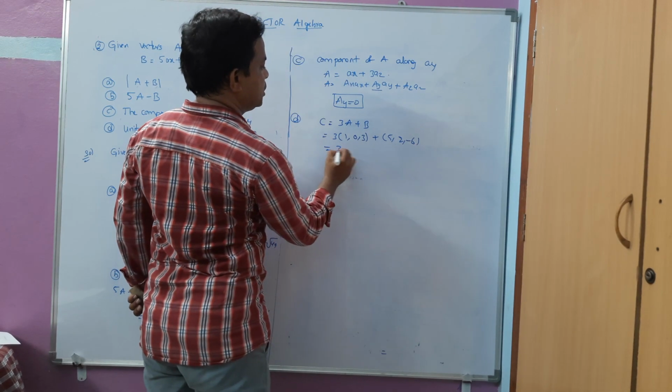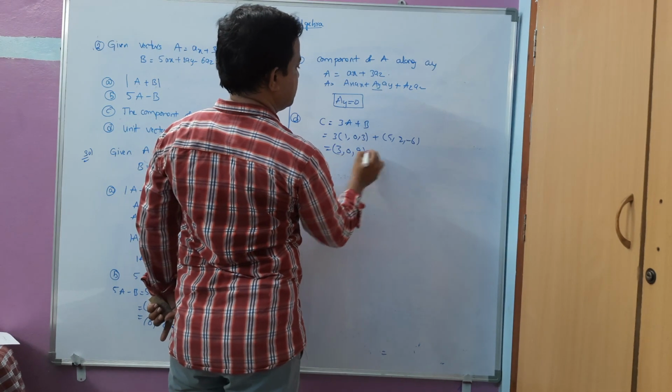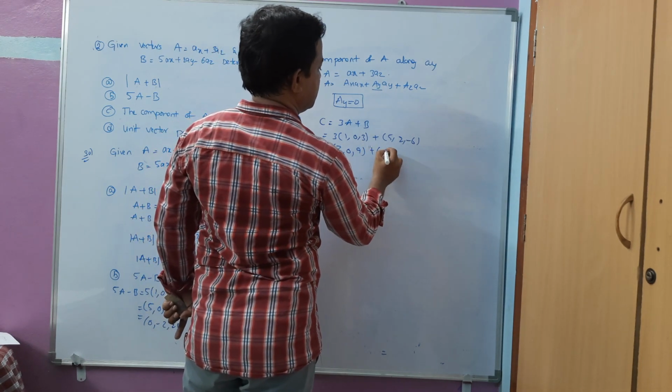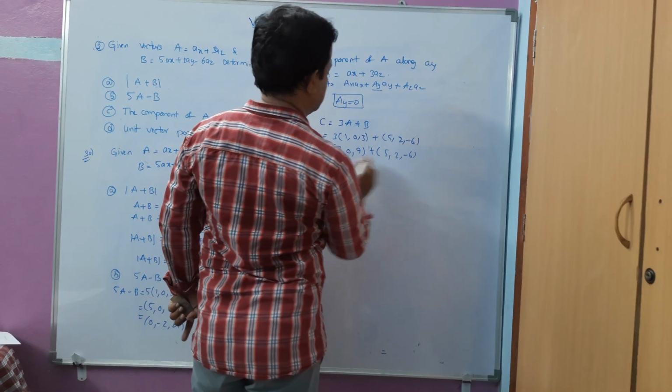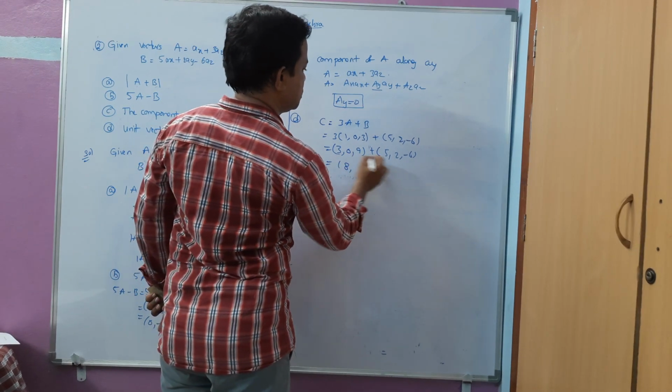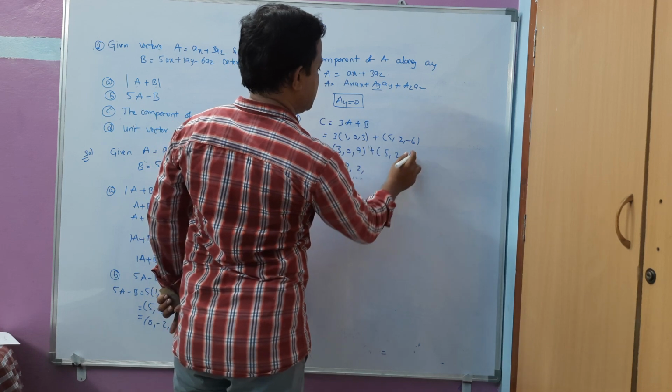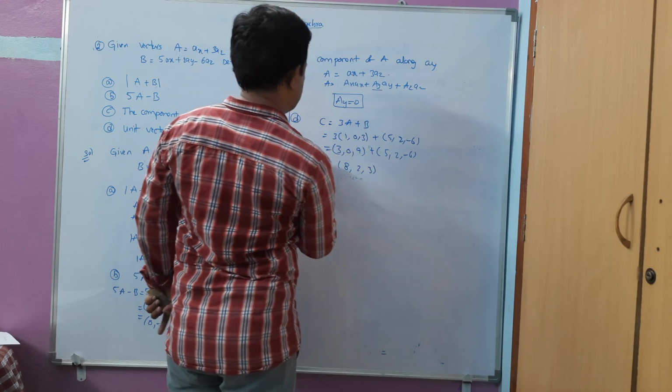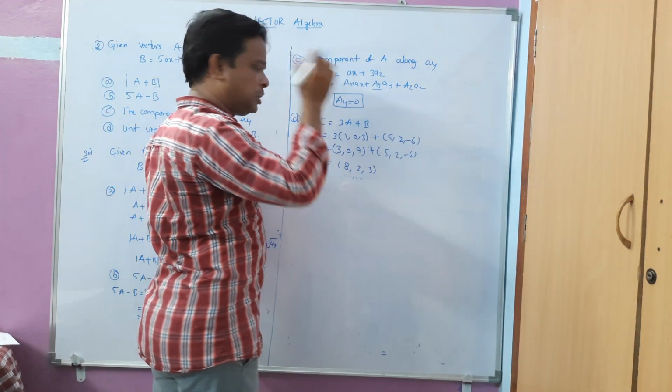It will give me 3 comma 0 comma 9 plus 5 comma 2 comma minus 6. 5 plus 3 is 8 here, 0 plus 2 is 2 here, 9 minus 6 is 3 here. So this is the C vector and we have to find the unit vector of this one.